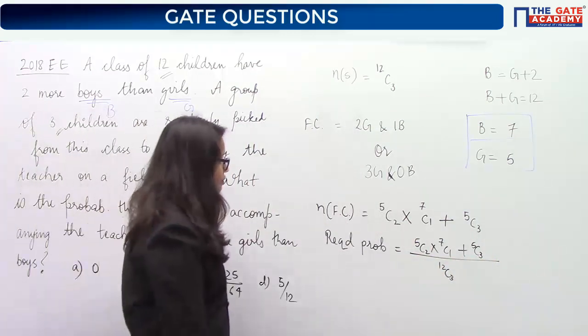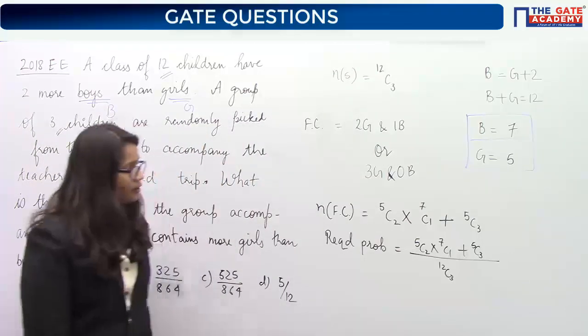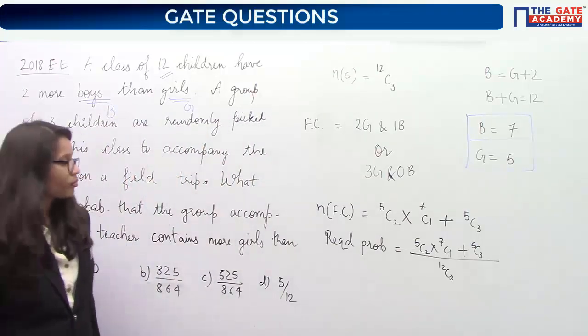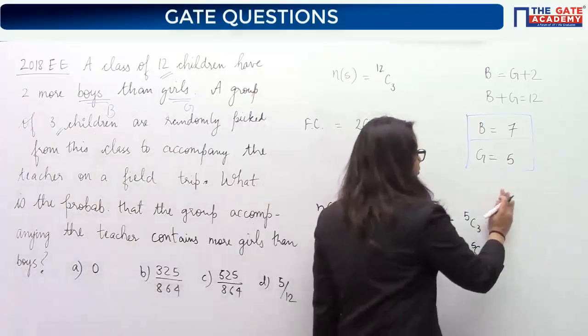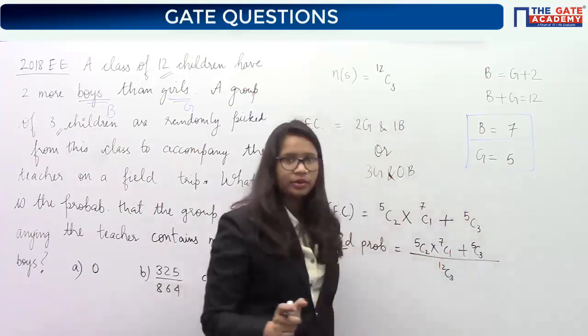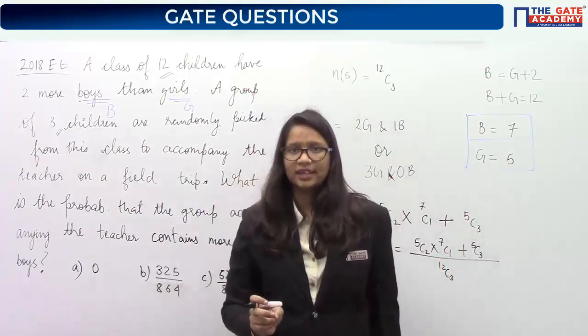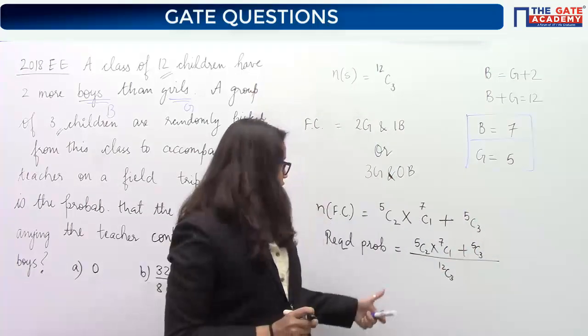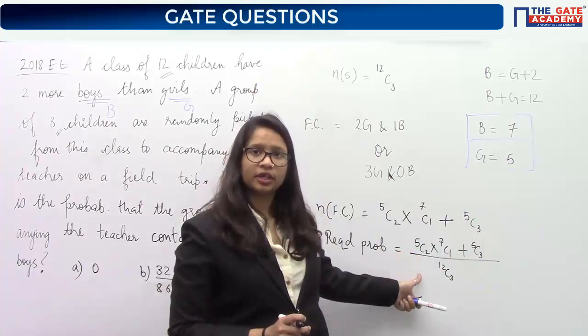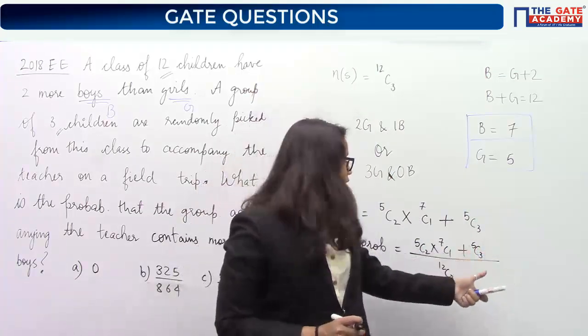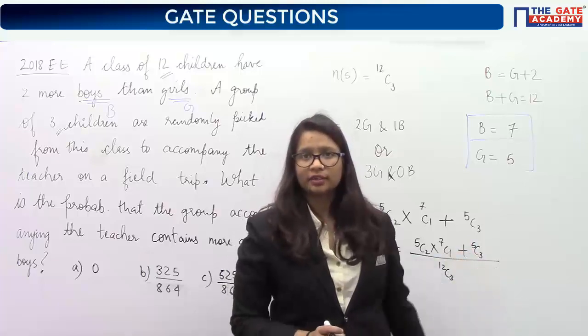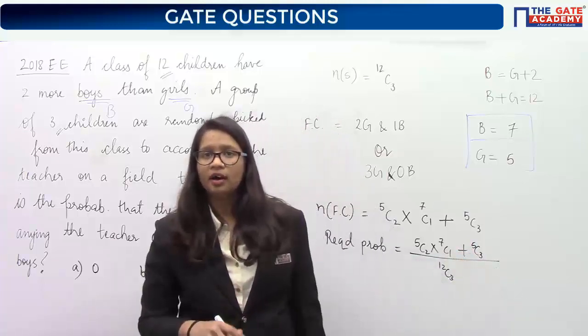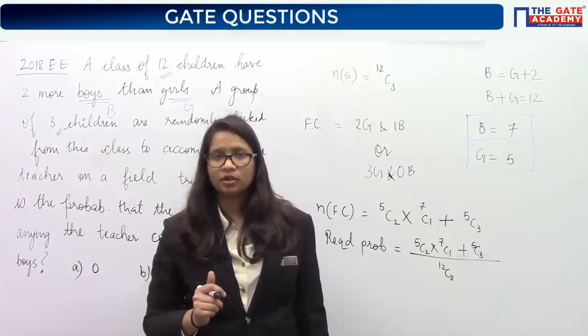Let's solve this. 5C2, 7C1, 5C3. Do you know this thing? What is this C? C denotes the combination. If I say that from a group of 5 things I need to select 2 things, or if I say that from a group of 5 things I need to select 3 things, both quantities will be the same. Yes or no?